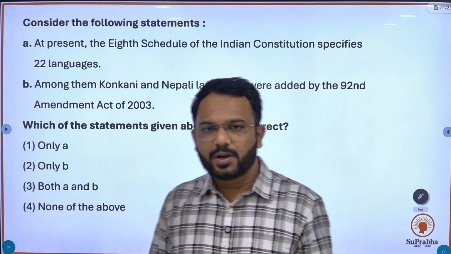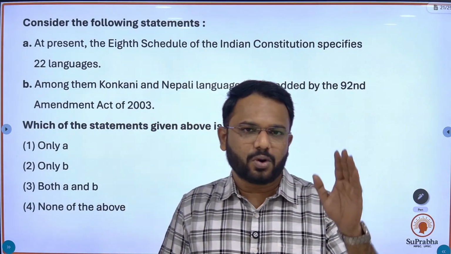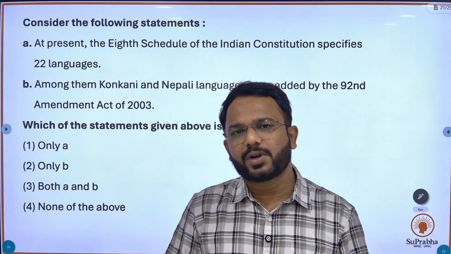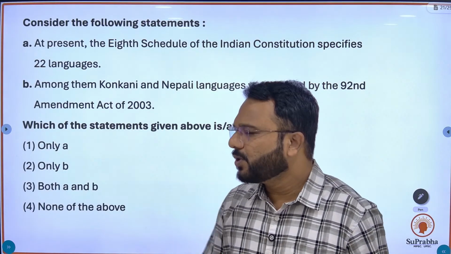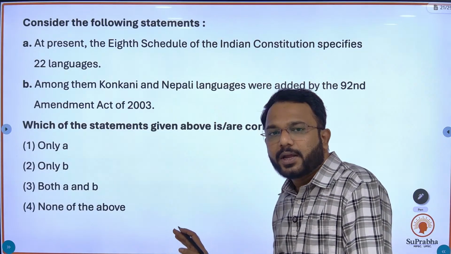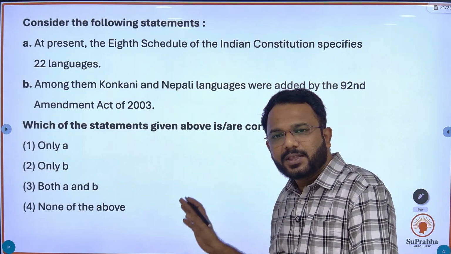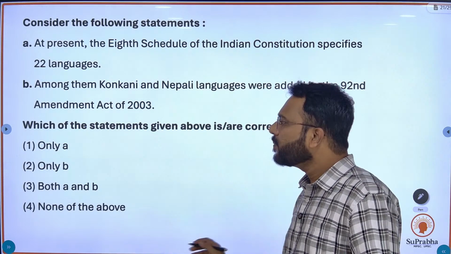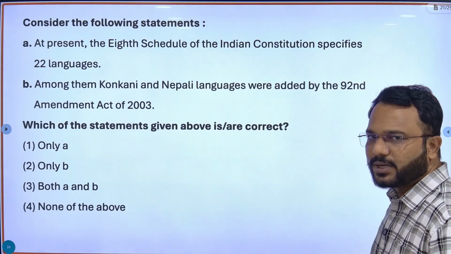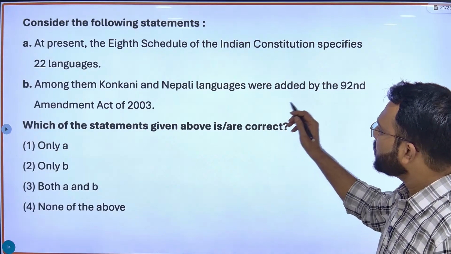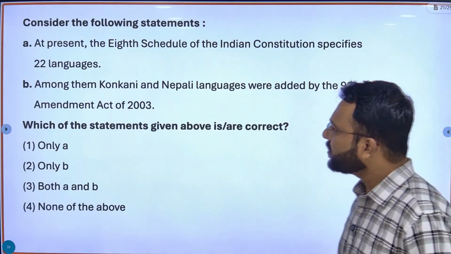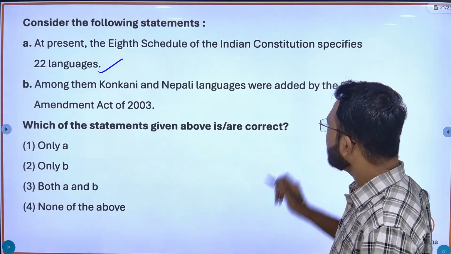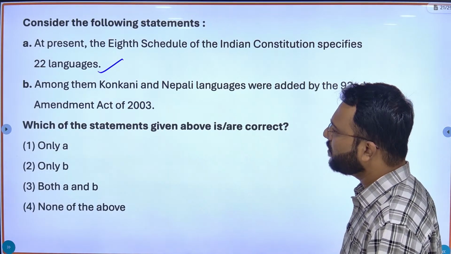So now we have gone through all these 12 schedules. Let's have a look at some PYQs, and you will see how important it is to study in this way, in a very precise and concise way. Consider the following statements. At present, the 8th schedule of the Indian Constitution specifies 22 languages. Among them, Konkani and Nepali were added by the 92nd Amendment Act.